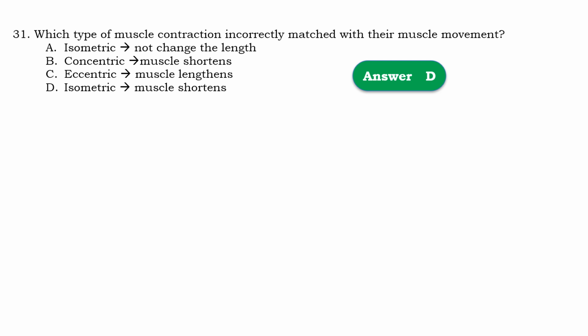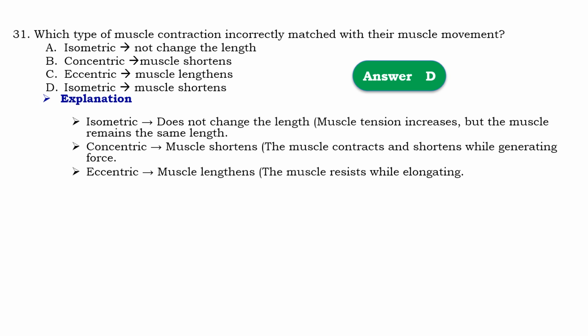It is incorrectly matched, which means that isometric does not change the length, but it remains at the same length. Concentric contraction makes the muscle shorten. Eccentric contraction makes the muscle lengthen.